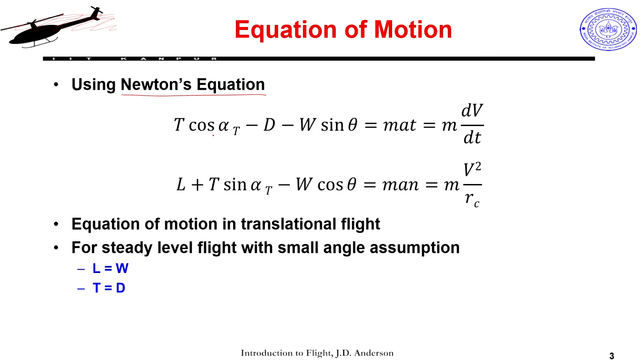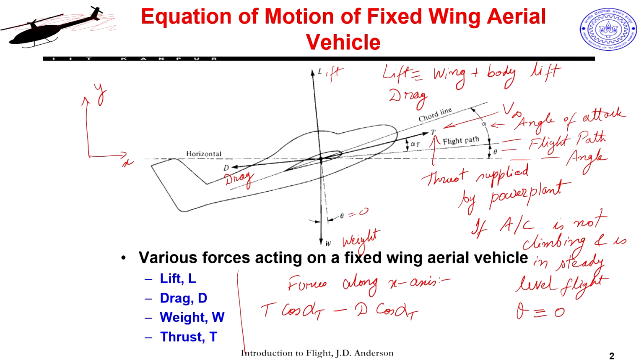So, this actually is assuming that my drag is actually along the horizontal. Sorry, this is actually along the horizontal direction, this is along this line, and T is actually, so my wing is at a small angle of attack and my propeller is oriented on the wing. So, my thrust is actually not along the horizontal path, it is actually along the direction of the wing, okay, not flight path, it is actually at an angle of attack.